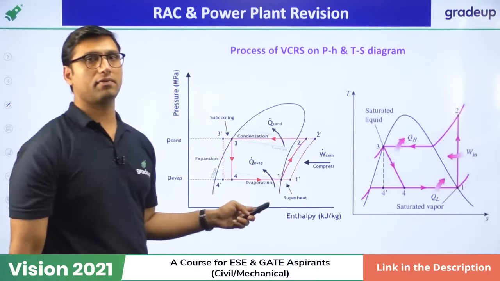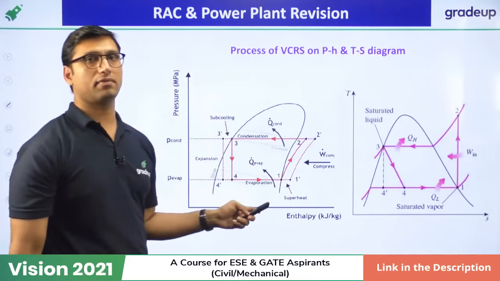Now if we have to measure the COP of this vapor compression system, the COP is equal to refrigeration effect over work input. You have to remember this formula, or it is equal to refrigeration capacity over power input.